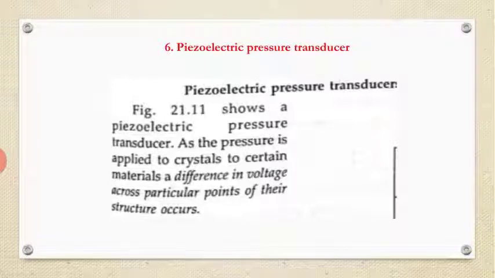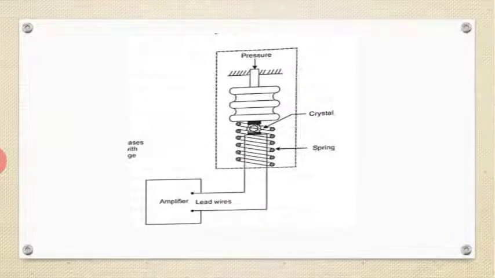So when we apply the pressure, a small EMF, a small voltage, is generated. That is taken into consideration to determine how much voltage is developed and what pressure is applied. It is correlated with the pressure and voltage.